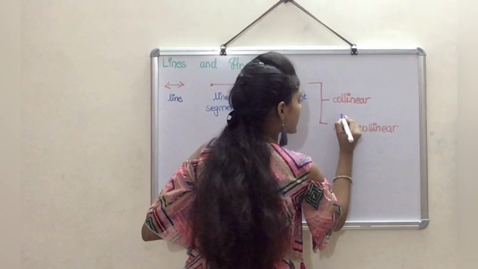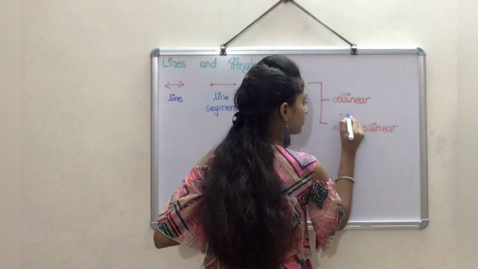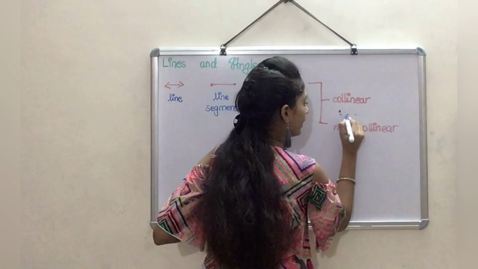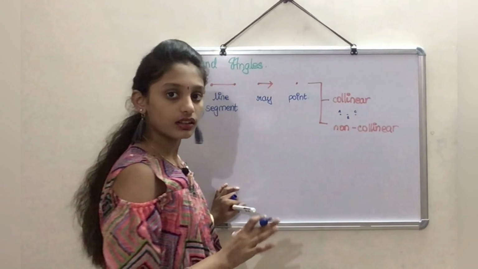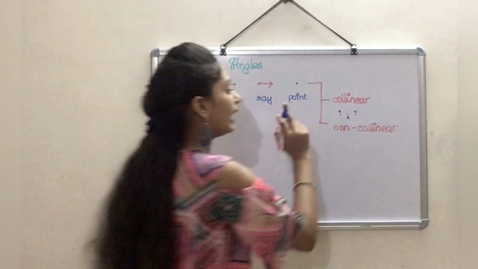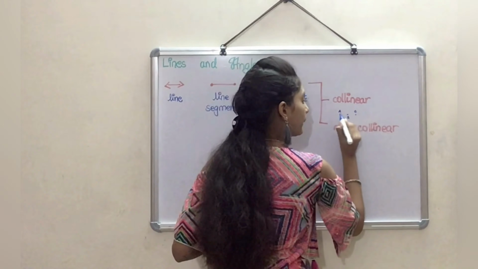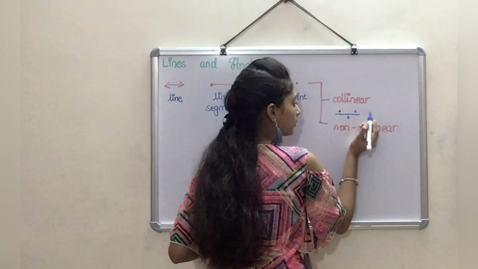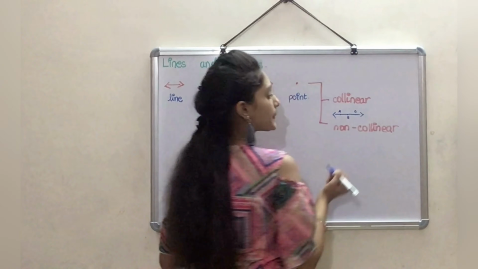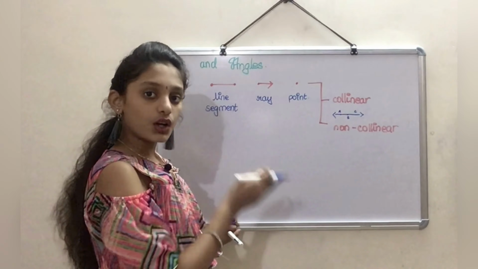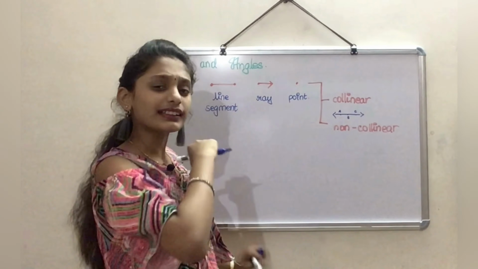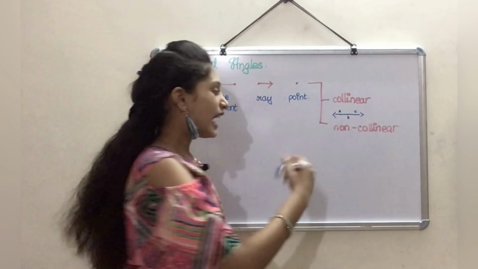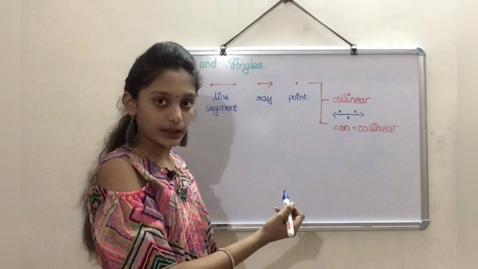So for example, let's consider 3 dots, A, B and C. I know it's really small. Let me just draw a line trying to connect these 3 points. So yes, the dots A, B and C lie in a straight line, and so they are considered collinear points.